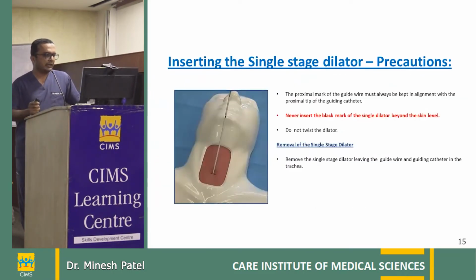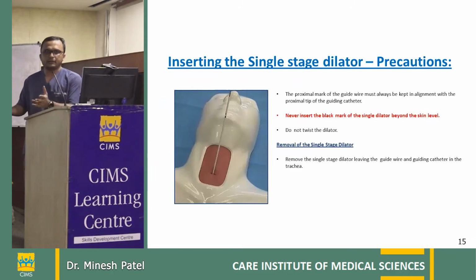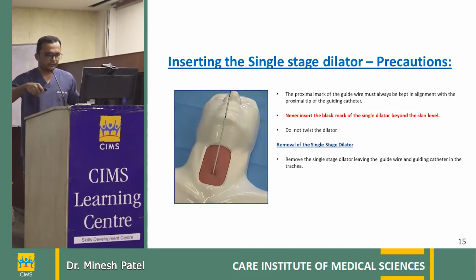Just make sure that you never insert beyond the black marker of the single dilator, because generally the company gives us an 8 French tube. If you want to insert a higher number of tube like 8.5 or 9, you can go ahead, but still the company says it's only up to this mark. Don't go beyond the black mark. And don't twist the big dilator. You can twist the short dilator, but don't do a twisting movement for the big dilator.